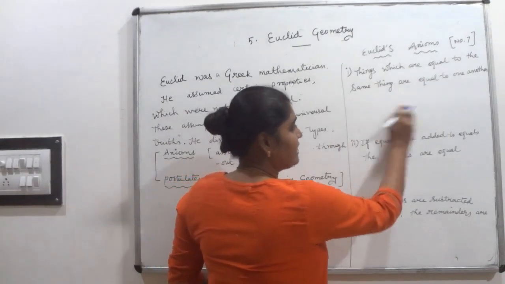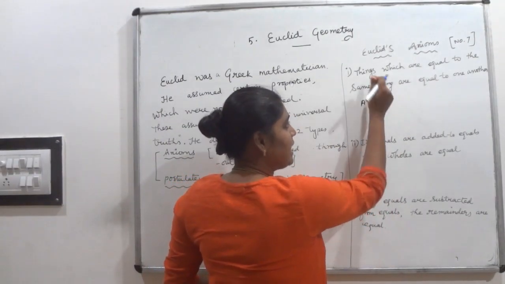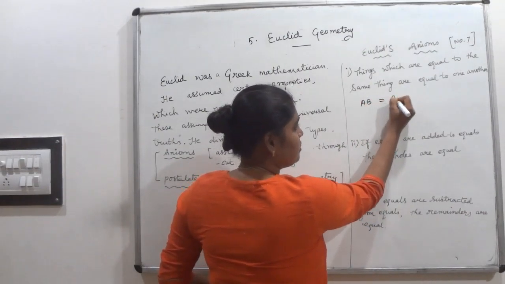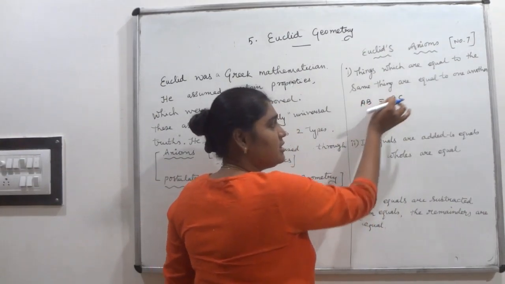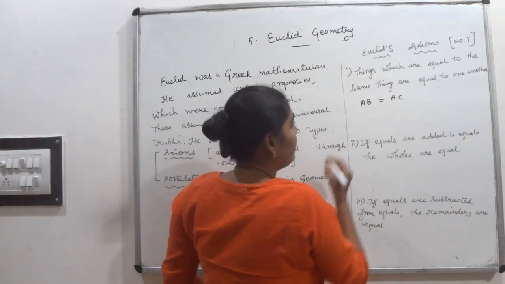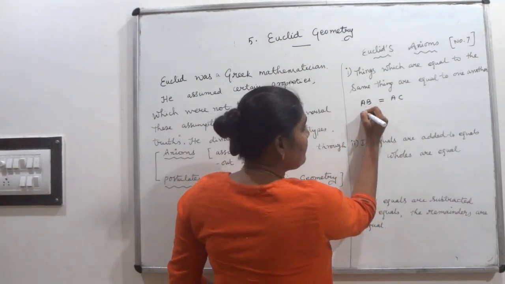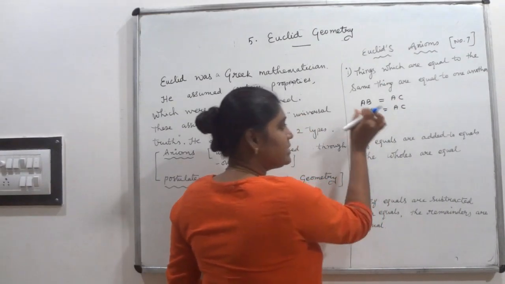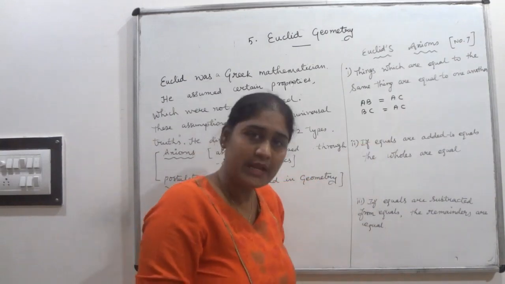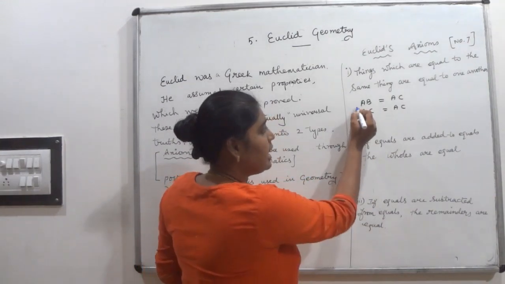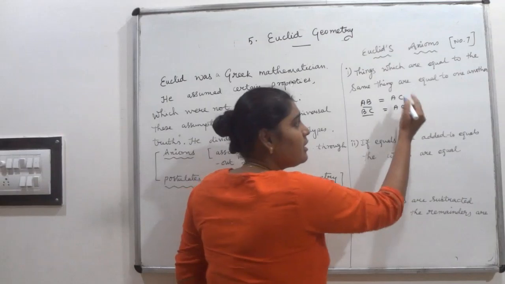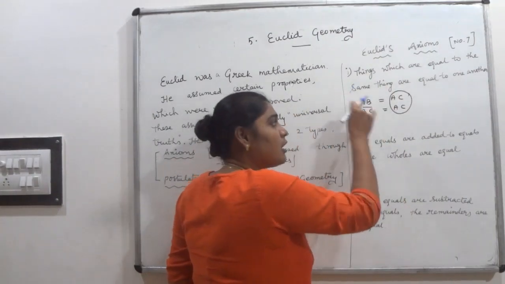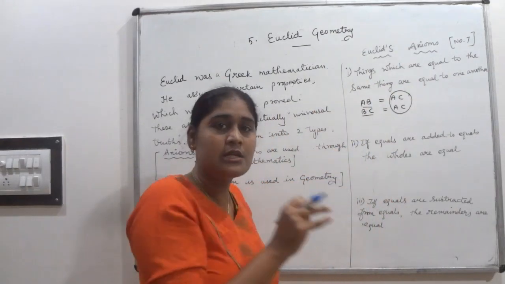Suppose I am giving some example here so that you can understand this statement easily. AB is equal to AC. That means AB line segment is equal to AC line segment. And one more thing I am writing: BC is equal to AC, BC line segment is equal to AC line segment. Here what are the two things? AB and BC. These are equal to the same thing, that is AC. These both line segments are equal to the same line segment, that is AC.